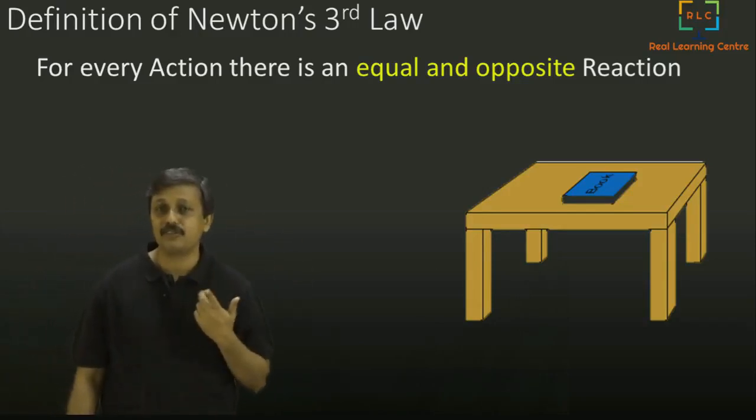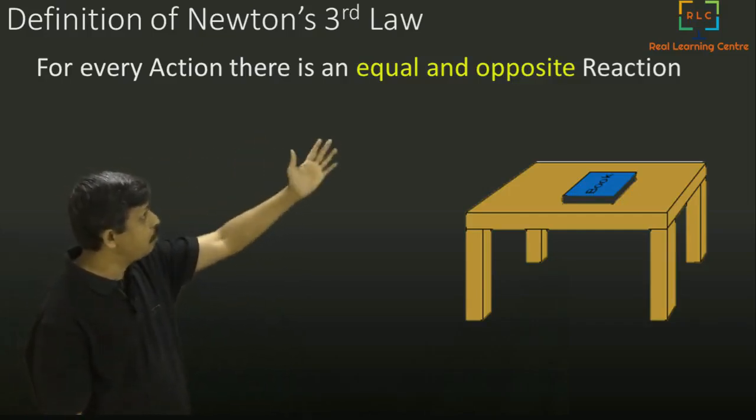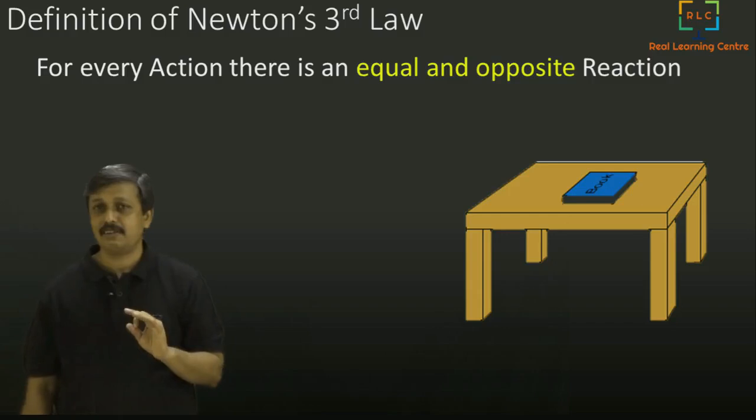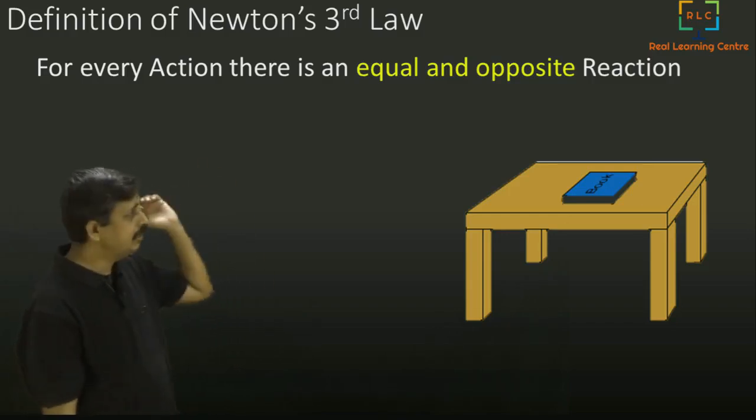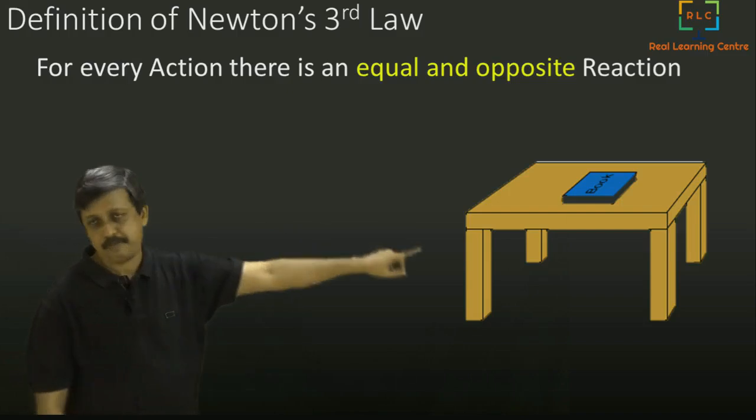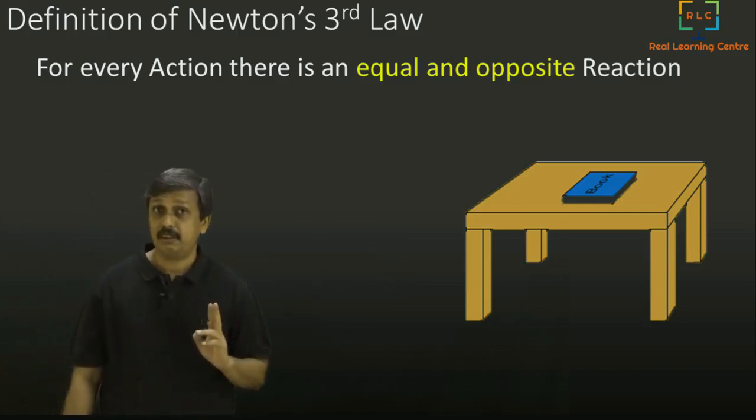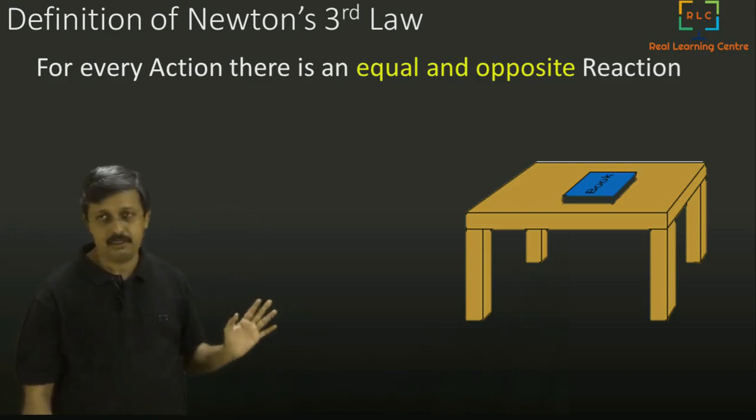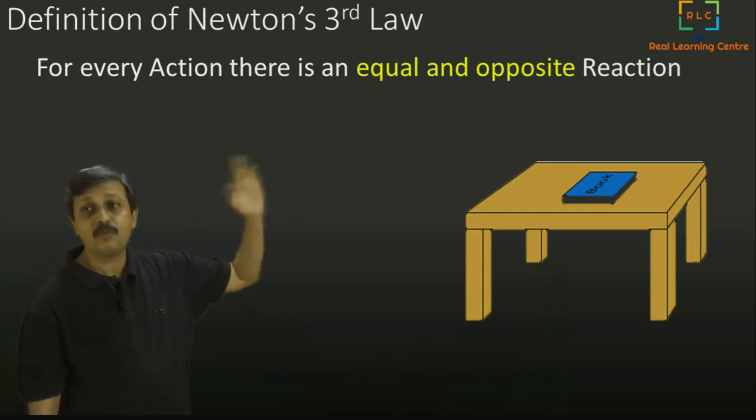Okay, definition of Newton's third law. For every action, there is an equal and opposite reaction. Equal and opposite, that is the keyword. Action and reaction are not the keywords, because you can replace them. If you call one of them action, the other one you can call reaction. But you can call the other one action and this one reaction. It doesn't matter. Both are simultaneous. So for every action there is an equal and opposite reaction.